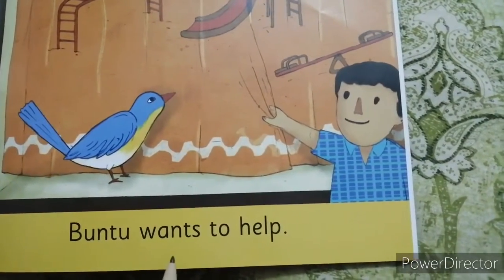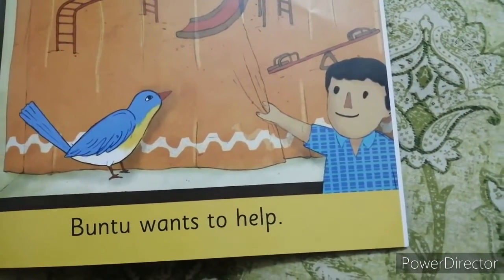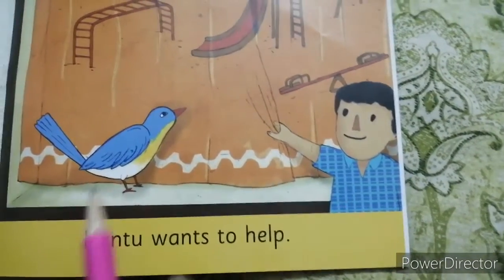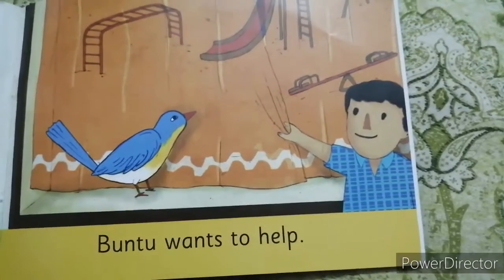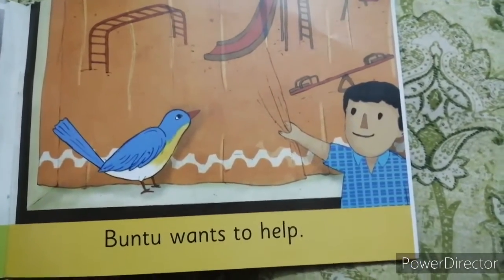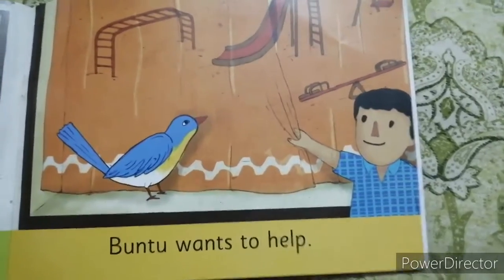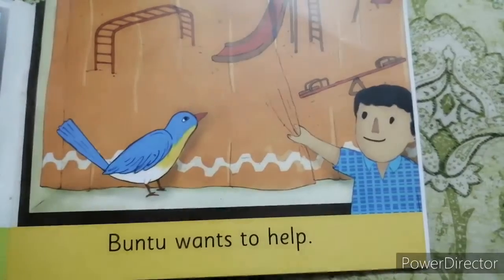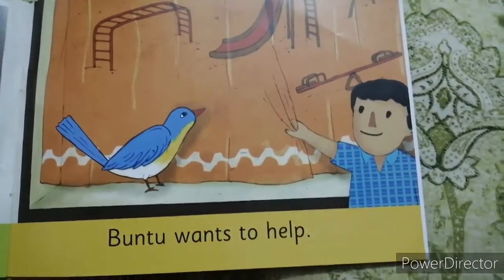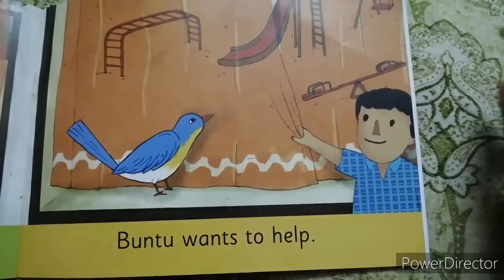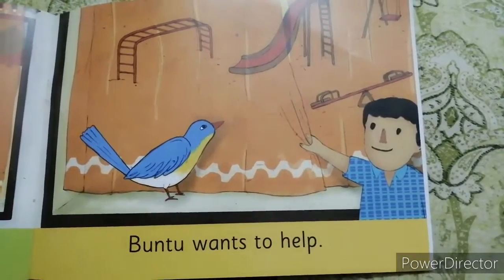What do you think the boy is trying to do? This is Buntu. The boy is trying to help the bird. So from the story you have to answer 3 questions. Do you like to read books? Do you like playtime in school? Then what's your favorite game? Tell me your answer and send it to me.